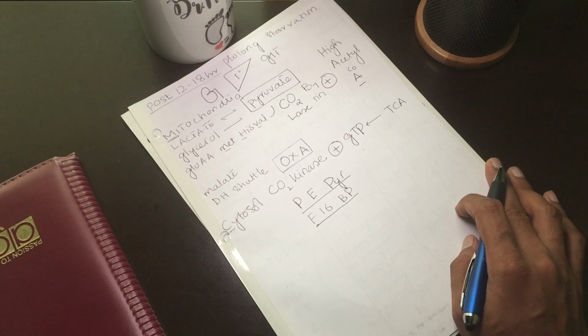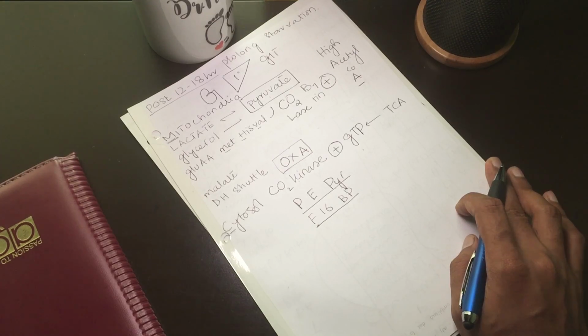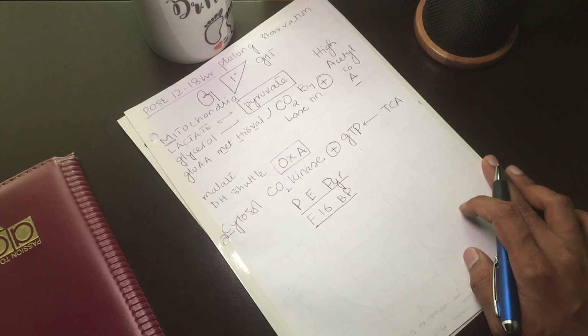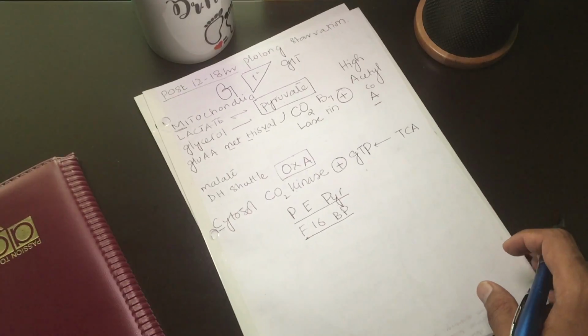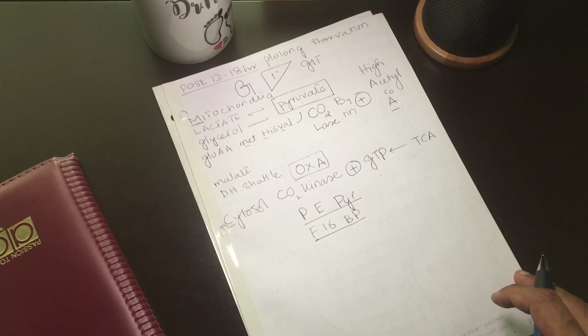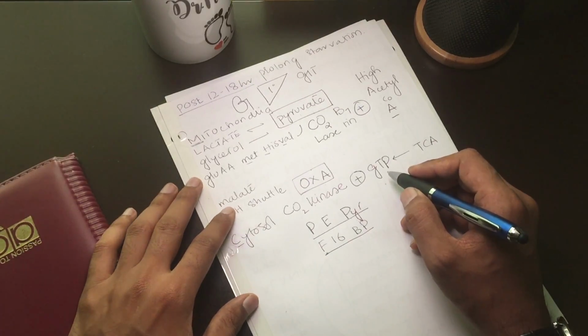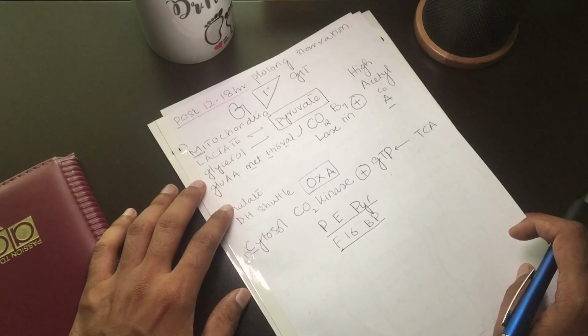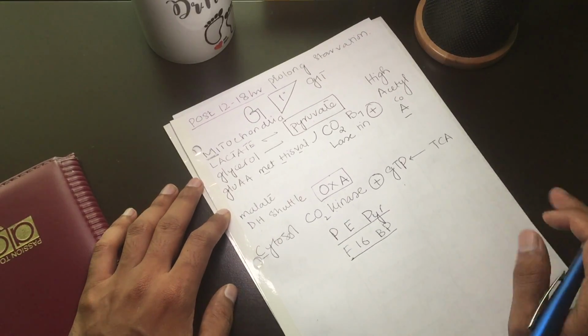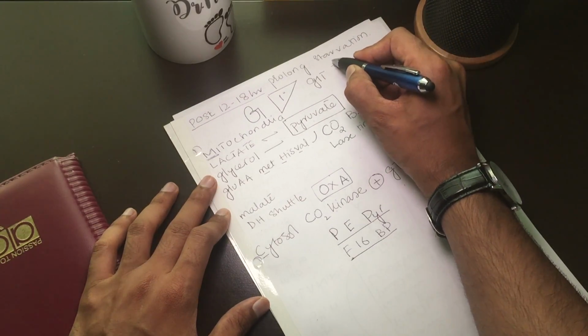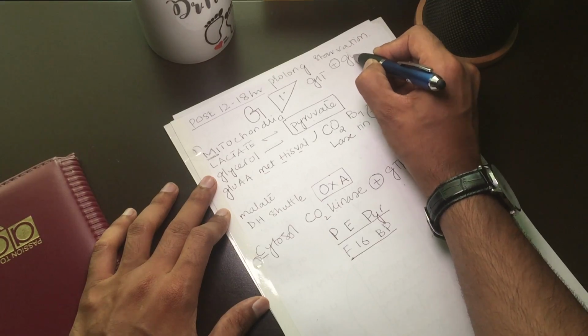As I have discussed earlier, during starvation, or prolonged starvation, or during the fasting cycle, we have an increased level of glucagon.